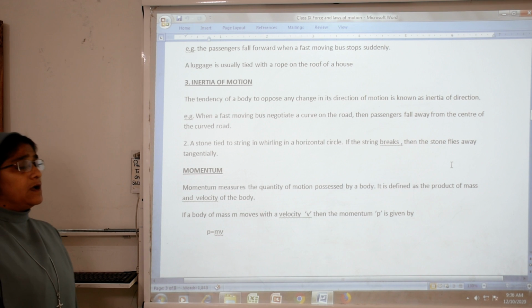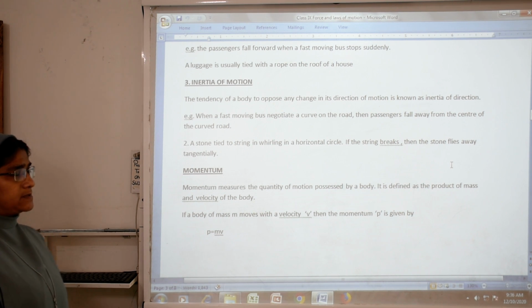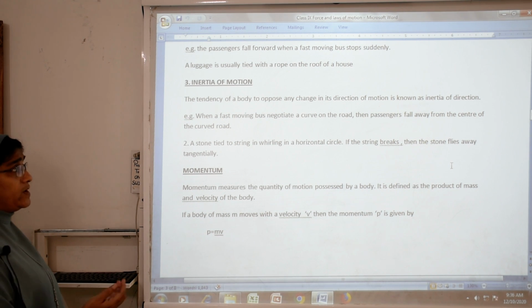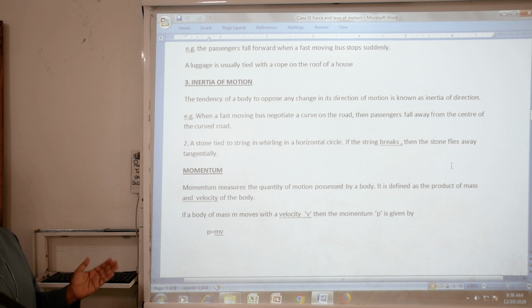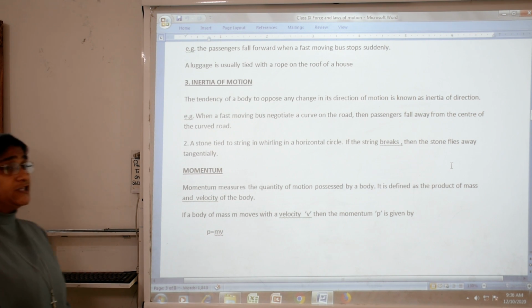So I will make you understand through an example. When a fast moving bus negotiates a curve on the road, the passengers fall away from the center of the curved road, because the driver changes the direction. What is happening? Passengers fall away from the center of the curved road.